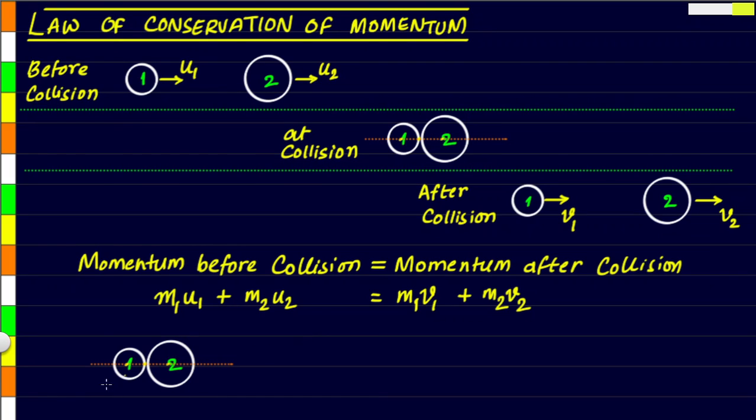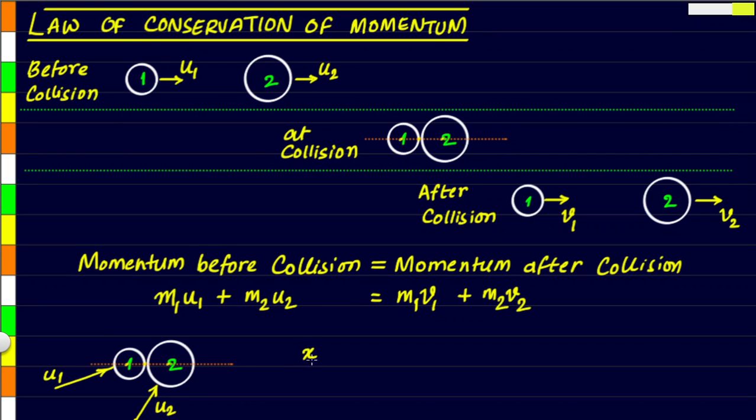Now in case the velocities are not along the line joining the centers of mass, let us say the initial velocity of the first object is u1 in this direction, and the initial velocity of object 2 is u2 in this particular direction. So what to do if the collision is happening in this way?